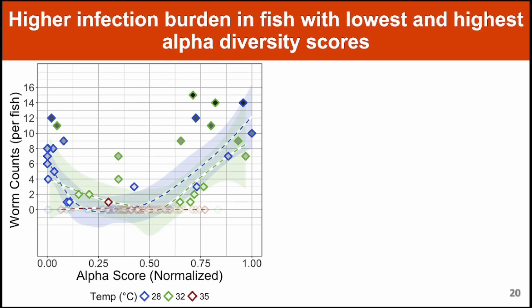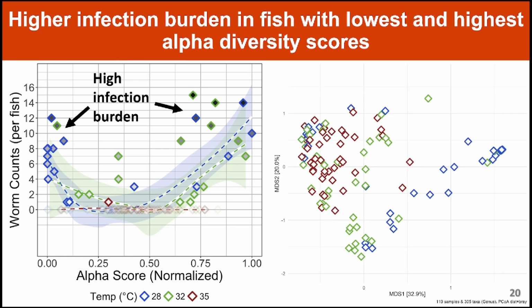I found an interesting nonlinear trend between high infection count and alpha diversity. Infection is indicated by the darker filled diamonds, and the samples with no infection are transparent. And we see that fish with the highest infection burden tend to associate with either the highest or lowest alpha diversity scores relative to uninfected fish.